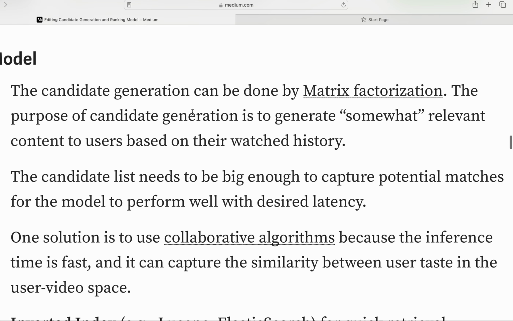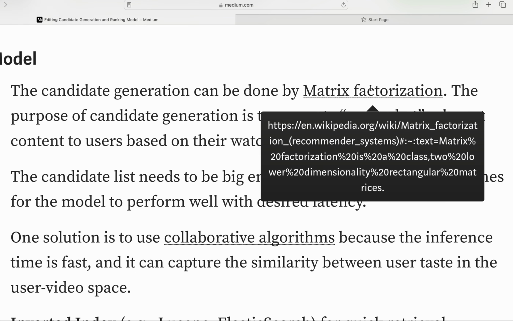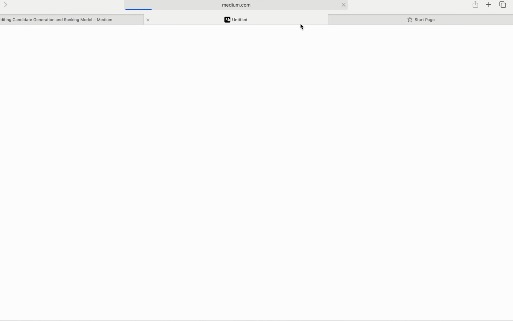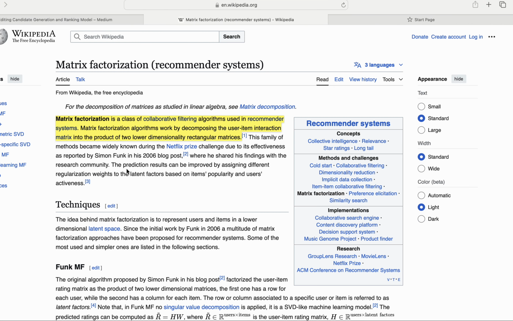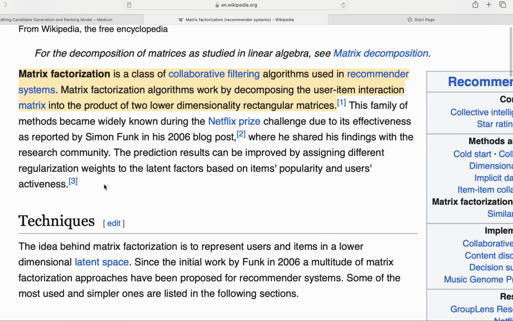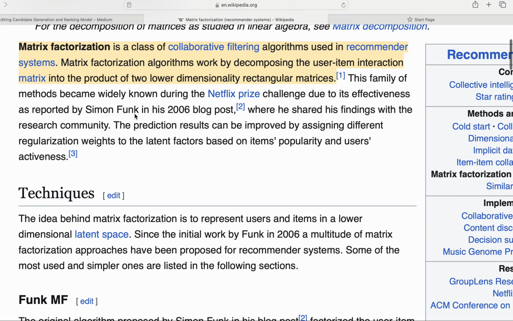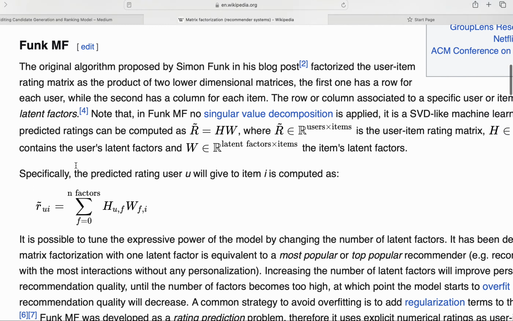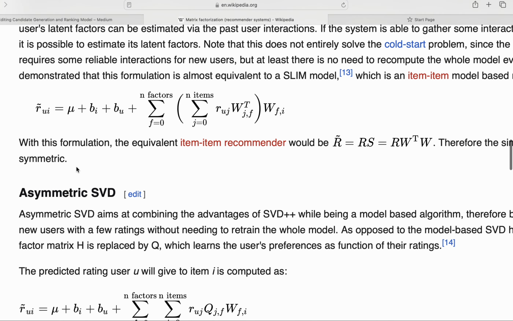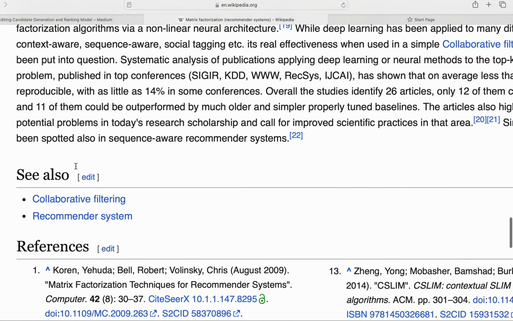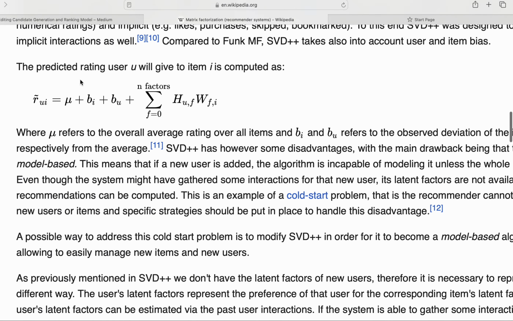Now, model candidate generation. So this is, guys, you can go through it, right? This is based on matrix factorization. Matrix factorization is a class of collaborative filtering, a recommendation system algorithm. Matrix factorization algorithms work by decomposing the user-item interaction matrix. So this is the mathematics, and I highly recommend you go through this one. This is very important if you want to be an expert in machine learning, right?